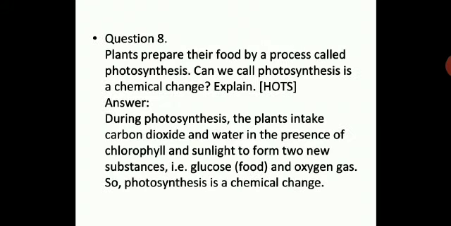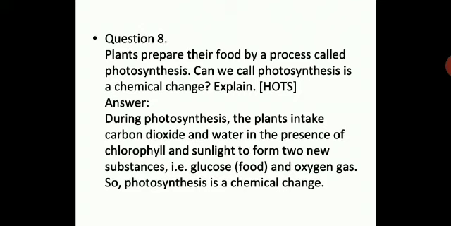Question number 8. Plants prepare their food by a process called photosynthesis. Can we call photosynthesis a chemical change? Explain. It's a high order question. So photosynthesis, you all know, in the presence of sunlight and chlorophyll, plants prepare their own food with the help of sunlight, carbon dioxide, water, and all the other favorable climate, favorable weather. They prepare their own food.